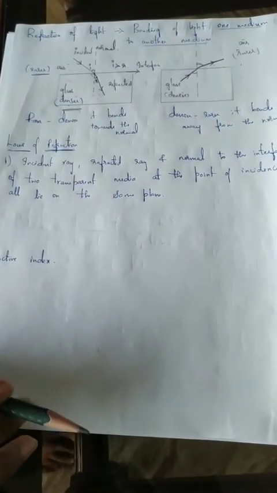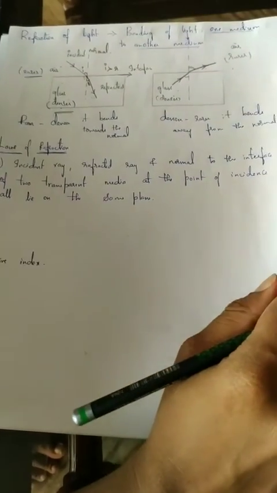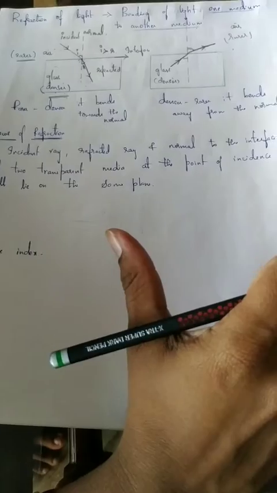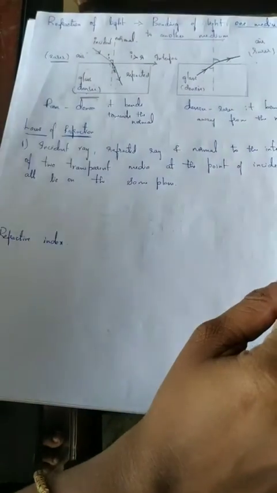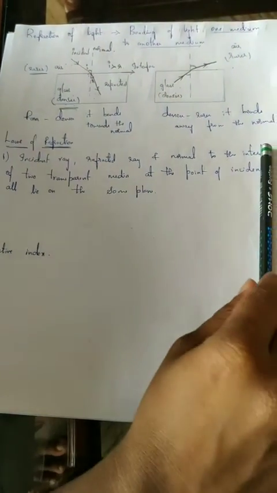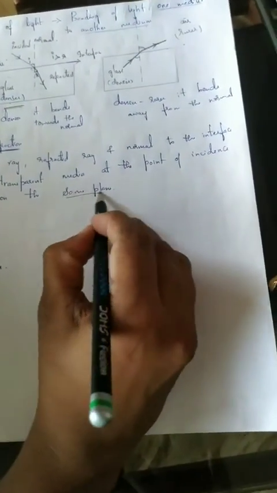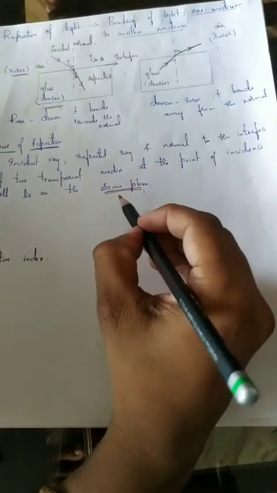At the point of incidence, all lie on the same plane. Here, what does plane refer to? Is it a screen? Is it a glass slab? Or is it the paper I am writing on? Be sure, students. Let me tell you that here, same plane refers to my paper.